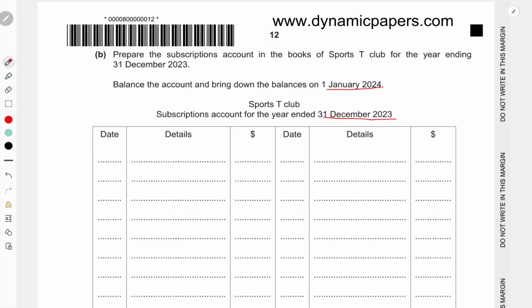So we know that subscription account is a revenue account. Subscription is the main source of revenue for clubs and societies. So revenue is a credit balance account. Credit balance account means it's a revenue. So revenues will show credit balances. So the added item will be on the credit side and the deducted item will be on the debit side. So we'll check it now.